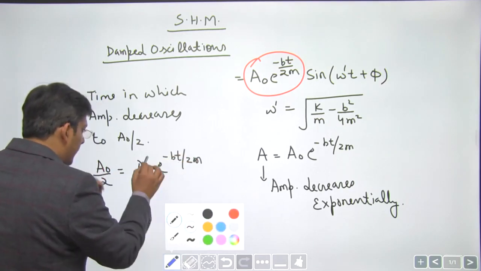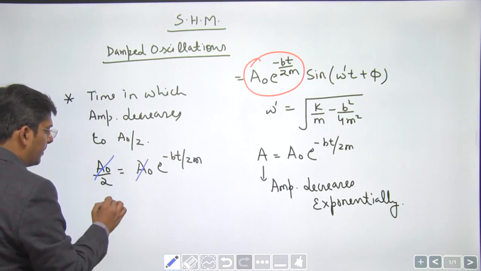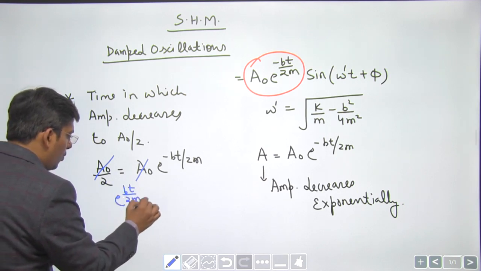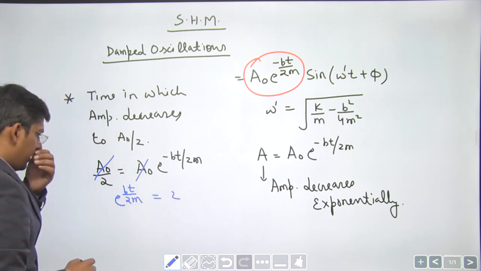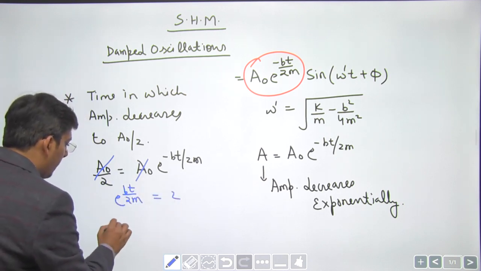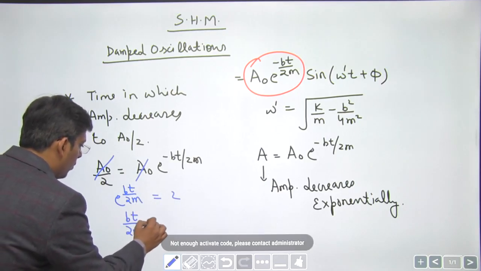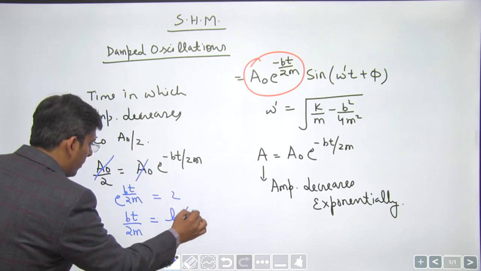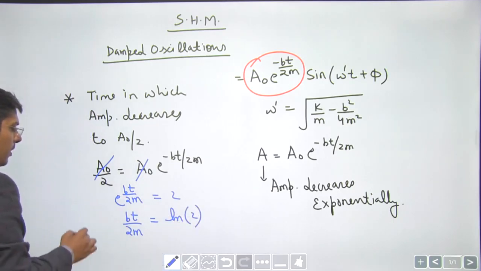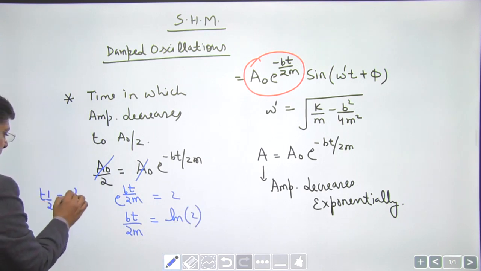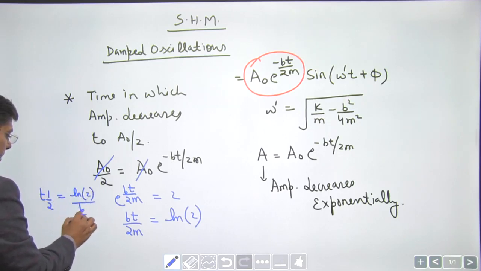Now a naught is going to cancel, dear students, and this e to the power bt by 2m will become 2. Okay, is it? Yes, it is. We'll take the reciprocal, and bt by 2m is going to be ln2, right? And obviously this half-life for amplitude is going to be ln2 divided by b by 2m.